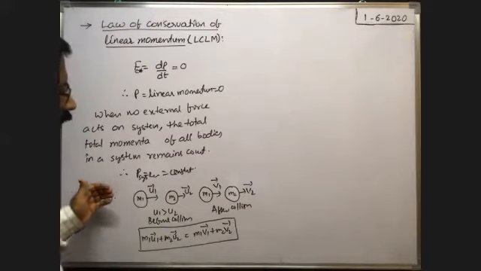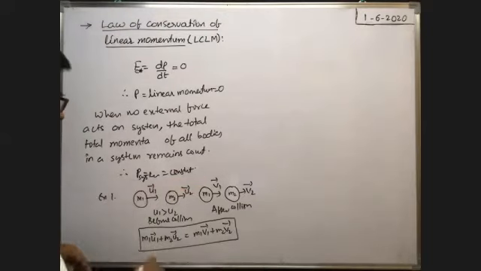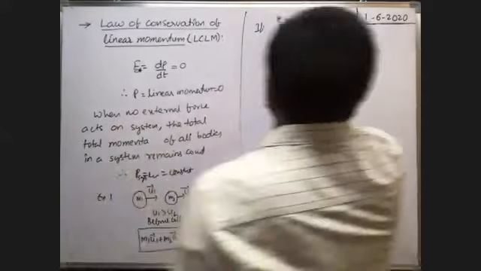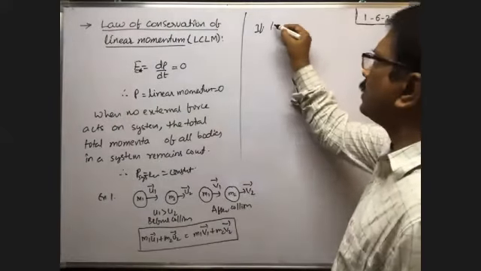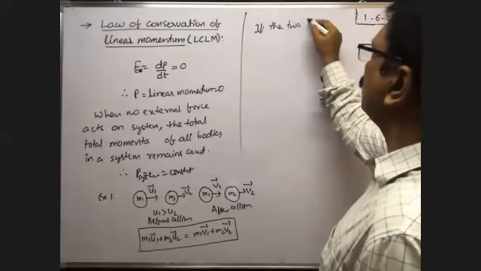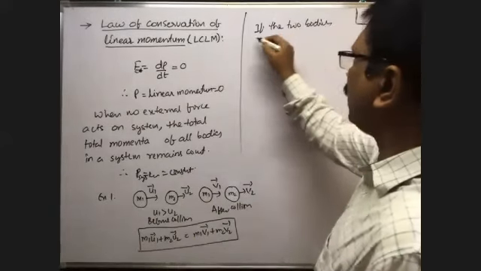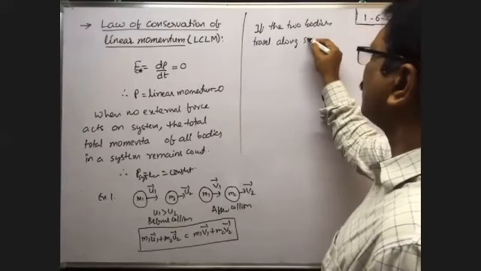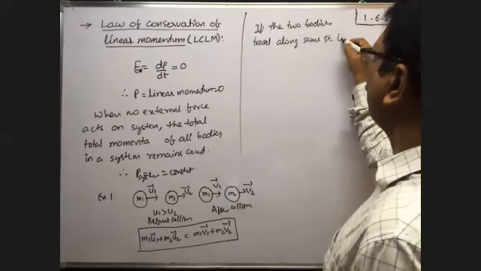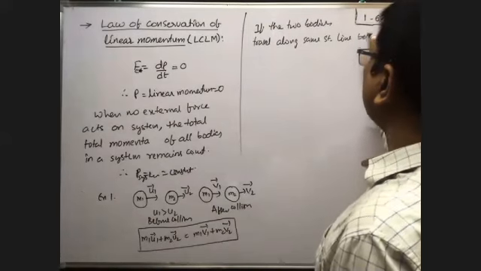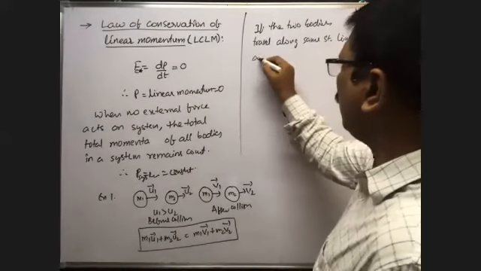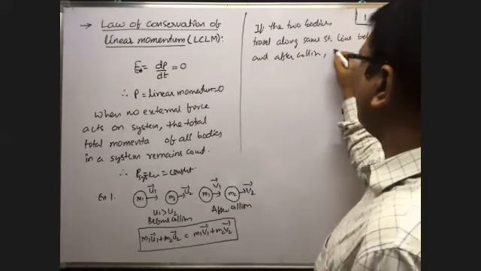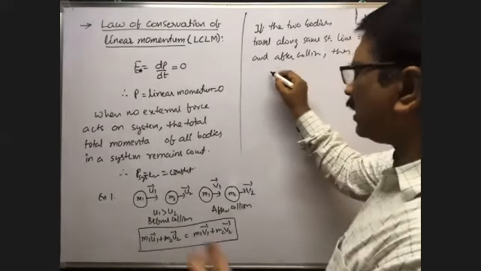If the two bodies travel along the same straight line before and after collision, then you need not write in vector form.